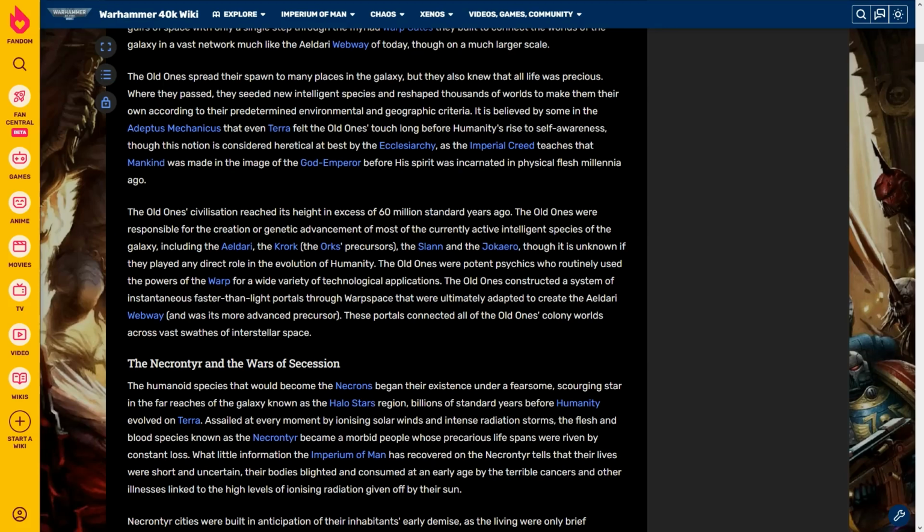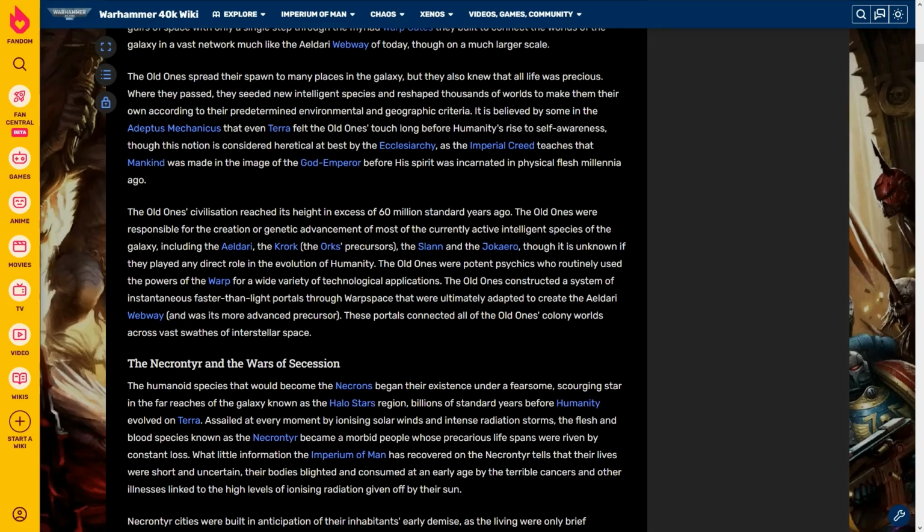The Old One civilization reached its height in excess of 60 million standard years ago. The Old Ones were responsible for the creation or genetic advancement of most of the currently active intelligent species of the galaxy, including the Eldari, the Krork, the Orcs' precursors, the Slann, and the Jokaero? Though it is unknown if they played any direct role in the evolution of humanity.